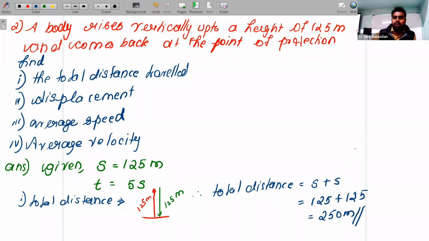Understood? Children, once you found this value, you should write the unit also. Here distance is given in meter, so your answer also should be in meter. If it is given in kilometer, your answer should be in kilometer also. You should write based on the question.